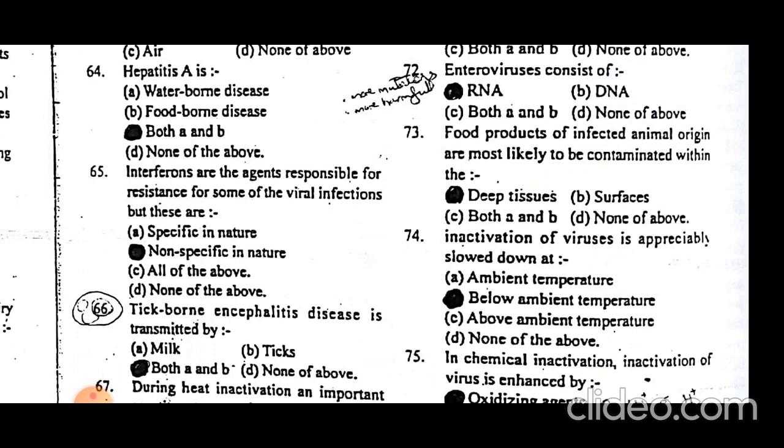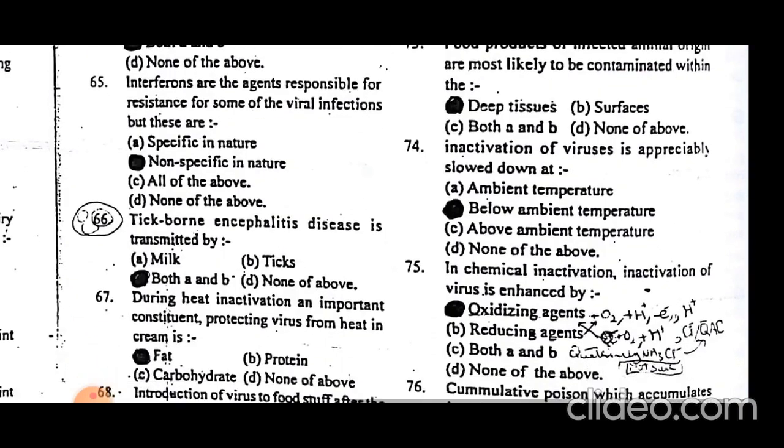Inactivation of viruses is appreciably slowed down at below ambient temperature or below optimal temperature. The virus's inactivation is decreased at below ambient temperature.